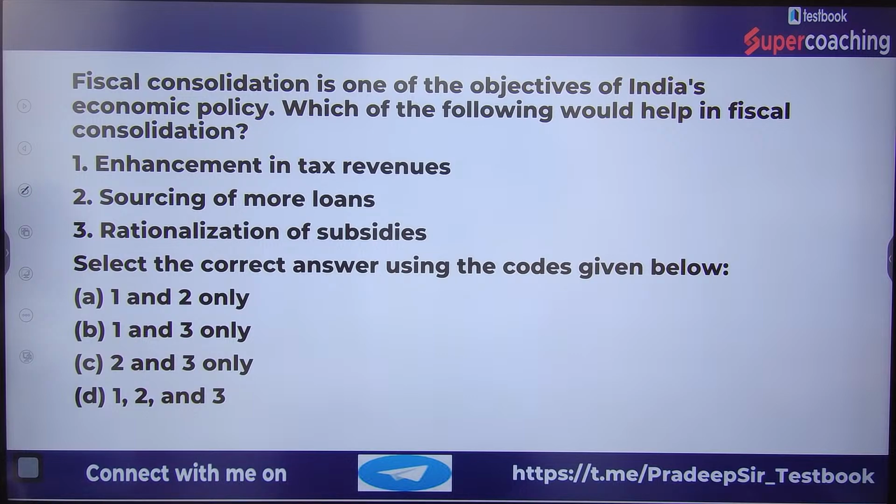Rishabh dear, please read the question at least twice before answering, and this is for all. Always keep in mind whenever you attempt any question, read it at least twice before answering it.